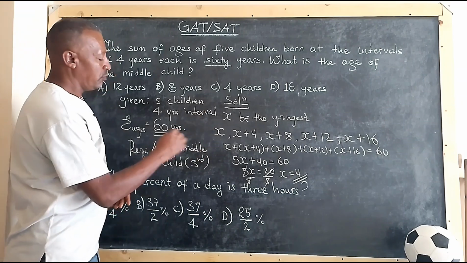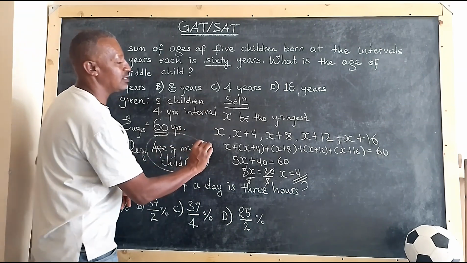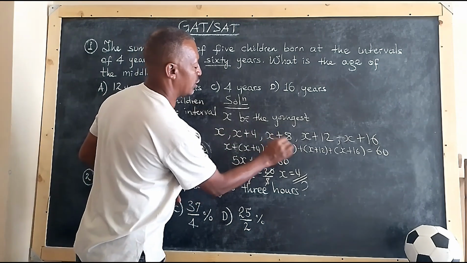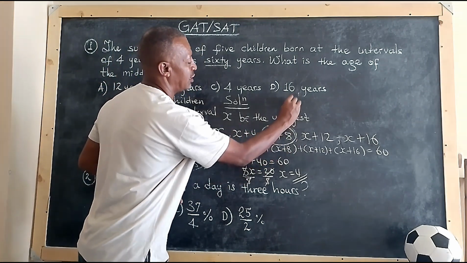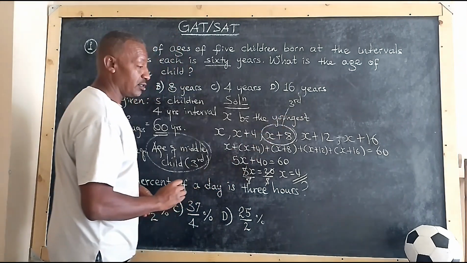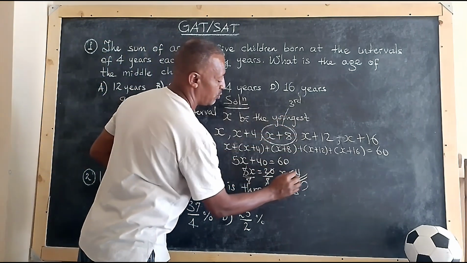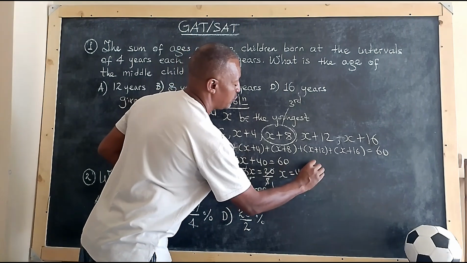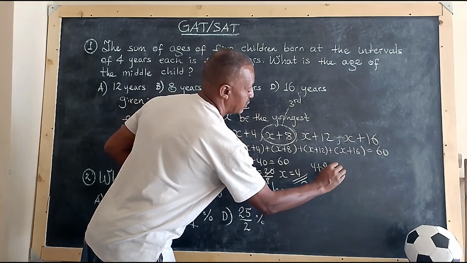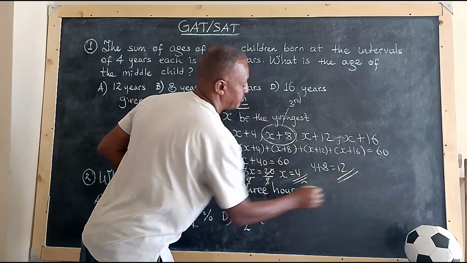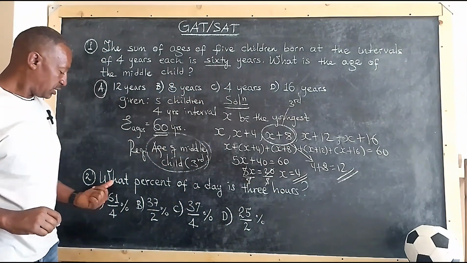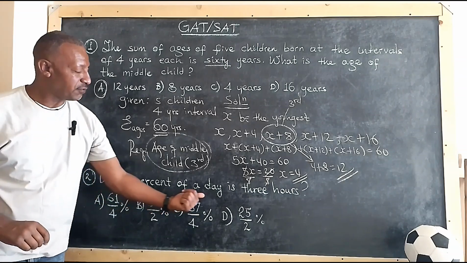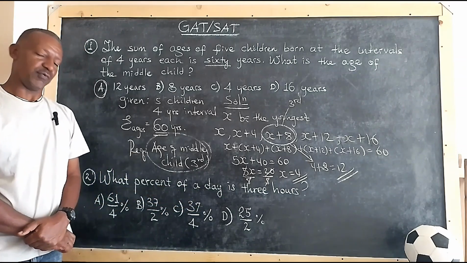Now, where is the middle child? 1, 2, 3. This is the third child, which means x plus 8. Since x is equal to 4, 4 plus 8 is equal to 12. That's the answer. The next one: what percent of a day is 3 hours?